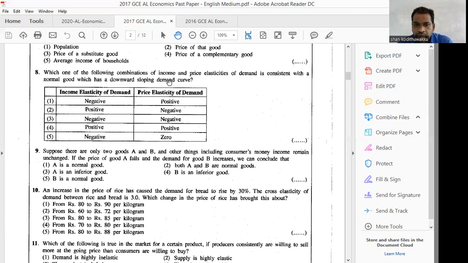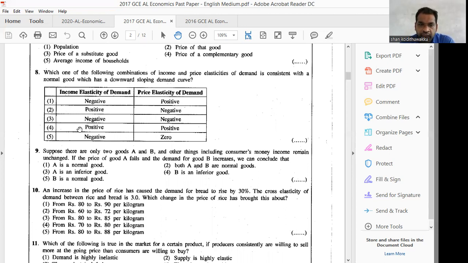The income elasticity of demand is positive. Therefore, here we are given a normal good, so we have to select income elasticity of demand positive.